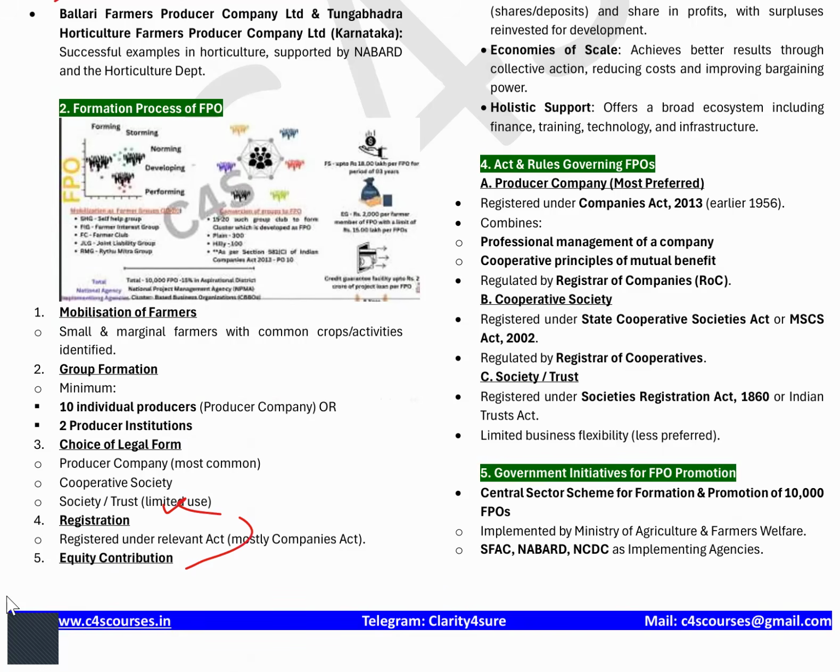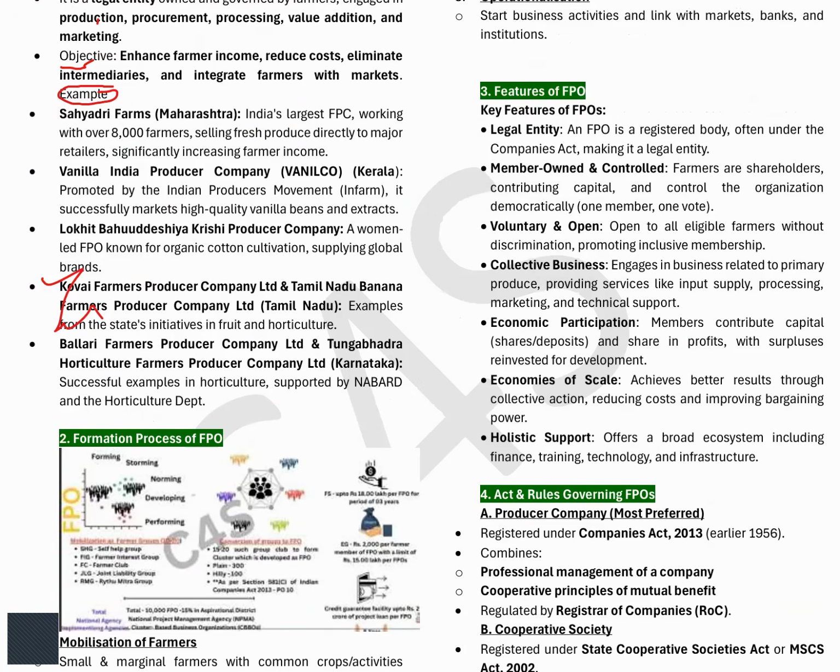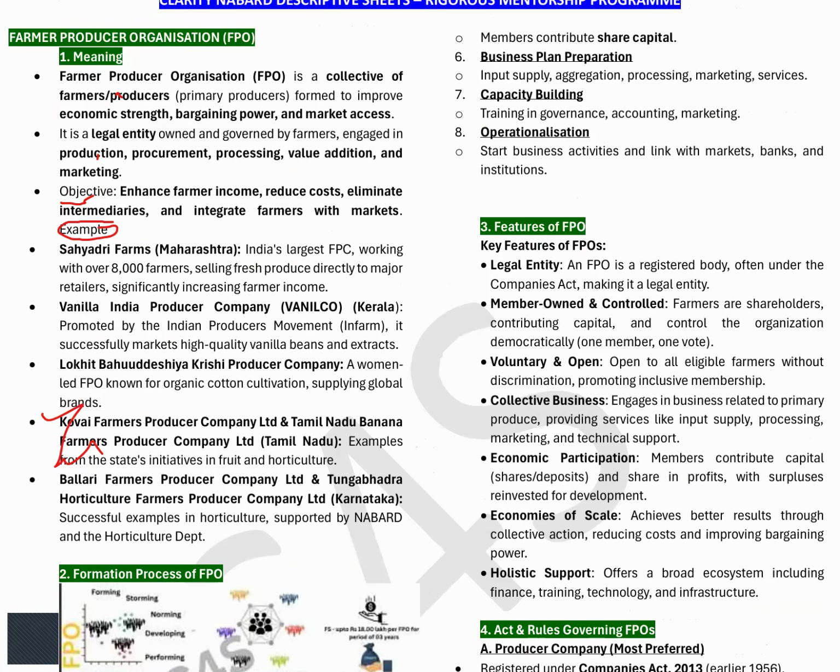Then equity contribution among the partners, that is also important. The next is business plan. What business you want to do, like processing, or for the raw materials, or the inputs you want to do. Then it's capacity building, and last is operationalization of the entire FPO.